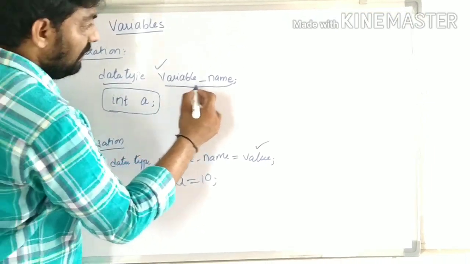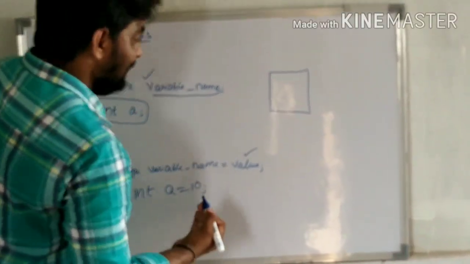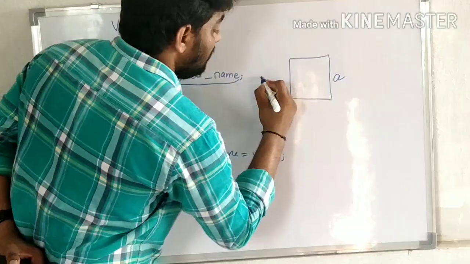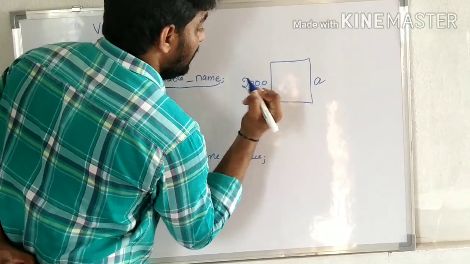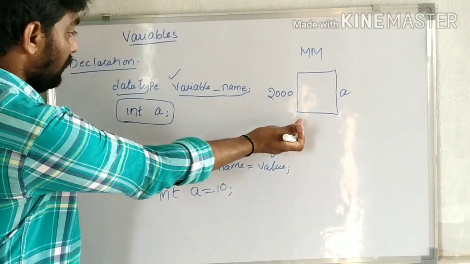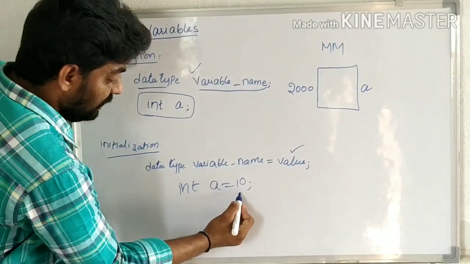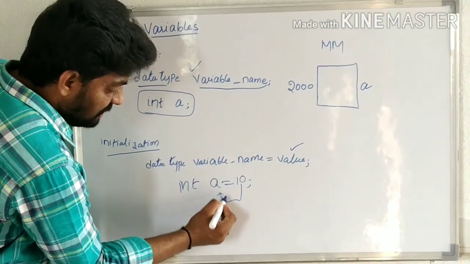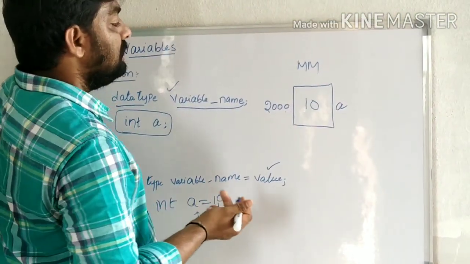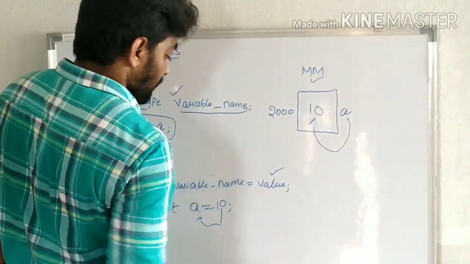When we declare a variable, let us assume memory looks like this. For int a, this is the memory location. Memory will be allocated in main memory for int a. Next, after initialization, int a is equal to 10. Since we gave a the value 10, a will store 10. That's why a variable holds data in main memory.